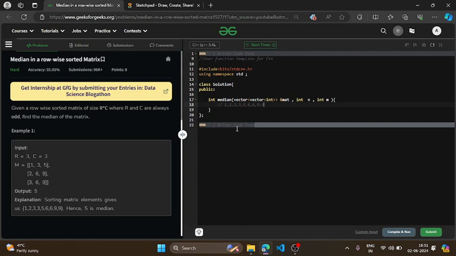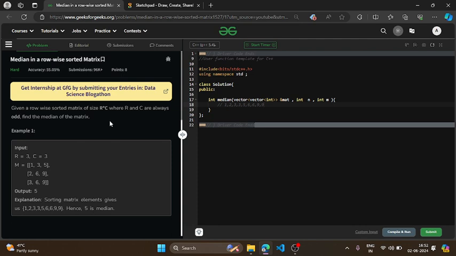Okay, so here we are not concerned about the even number of elements, because it is given in the question itself that R and C are always odd, right? So suppose you have the number of rows odd and the number of columns also odd, then the total number of elements in the matrix, which will be the multiplication of R into C, is also going to be odd. So in case of an odd number of elements, our median will be the single middle element. Okay, so we are not concerned about the average of two middle elements and all.